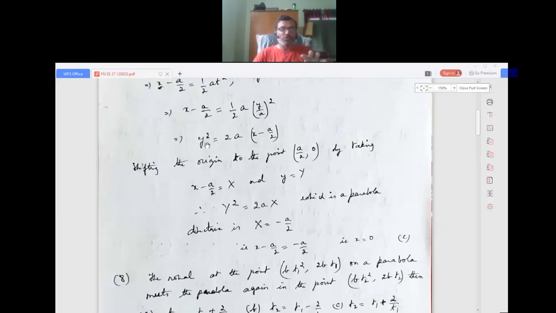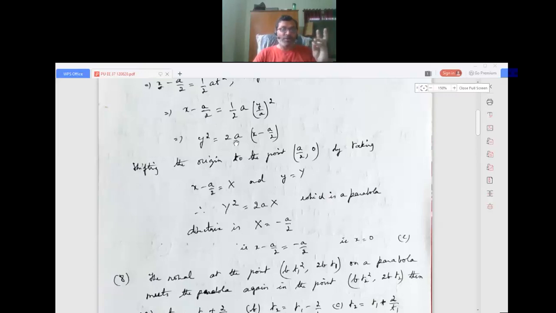Y squared is equal to 4x. Directrix is x equals minus a. Okay, so here it will be x is equal to minus a plus h. Comparing with the standard form, a will be not this a, the a from the standard form, y squared is equal to 4 into x minus h. So 4A equals 2a, so capital A will be equal to a by 2.